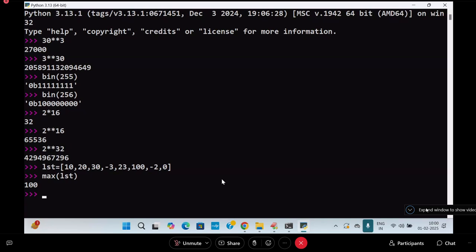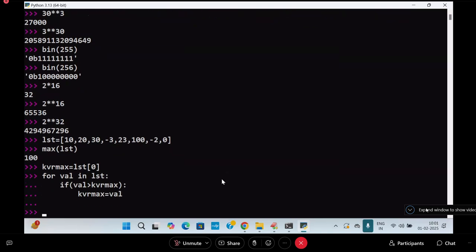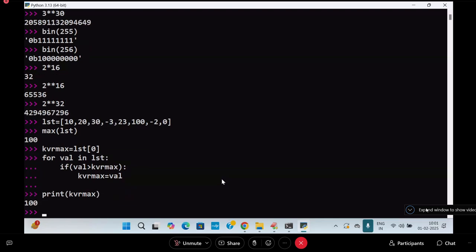Write your own code to find the max of your list. What do we do? KVR max is equal to lst of 0. For value in lst, if value is greater than KVR max, then KVR max is equal to value, and I come out of the loop. And I print KVR max, which prints the maximum value. This is called our own logic.